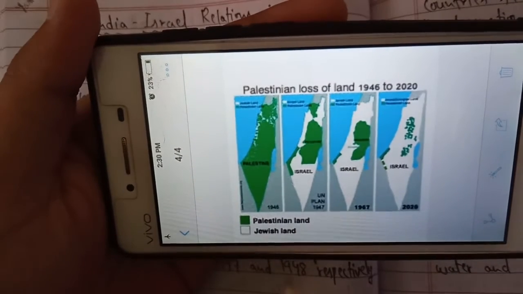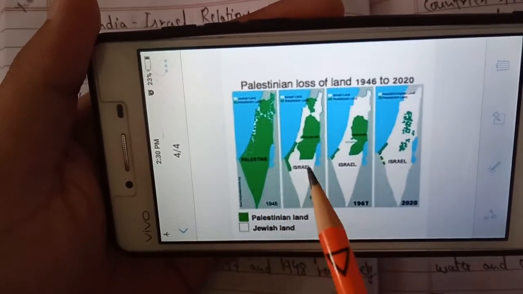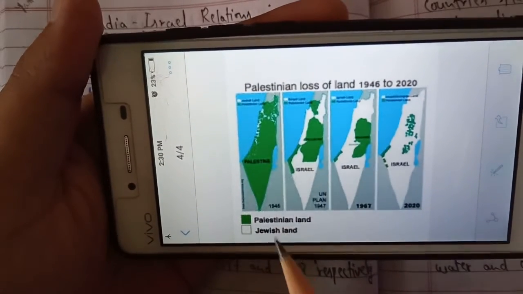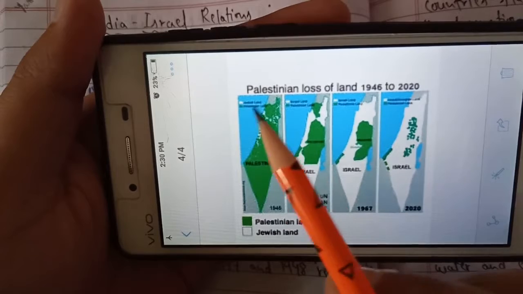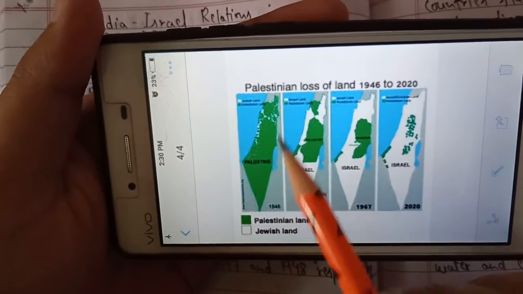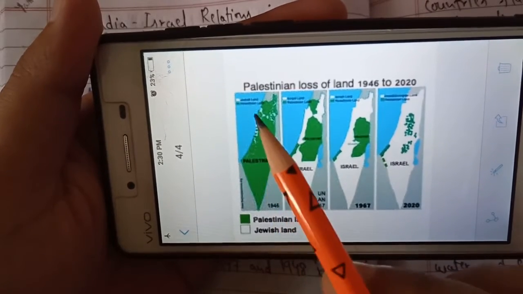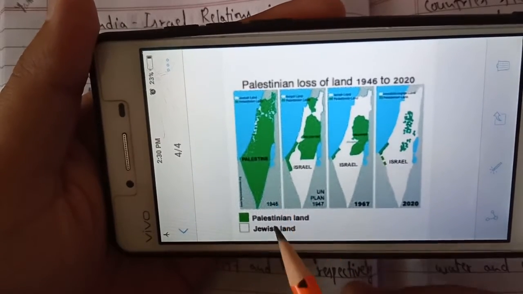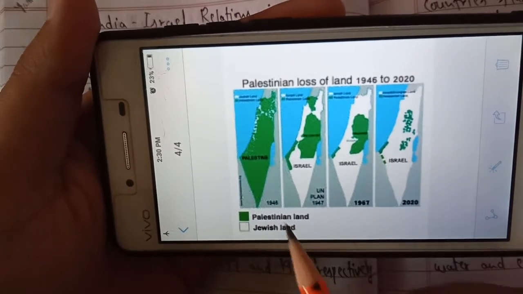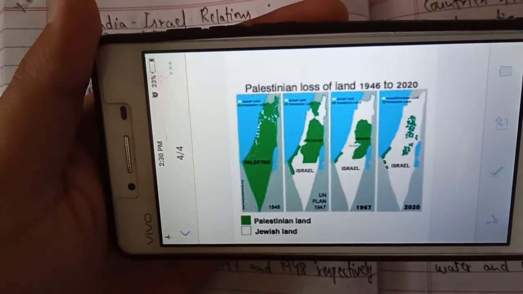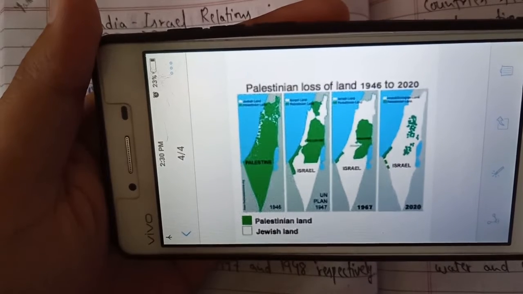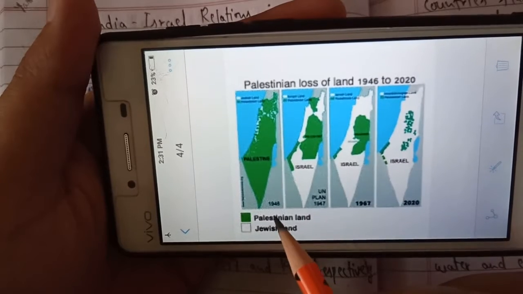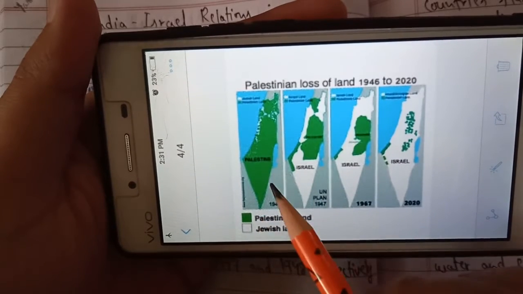I hope you can see this map. This is a map of present-day Israel, and this region belonged to Palestine, marked and shaded with dark green color. This is a map of 1945, and Israel was created in 1948, as I told you, when they got freedom from British rule. So in 1945 this whole region was under Palestine.